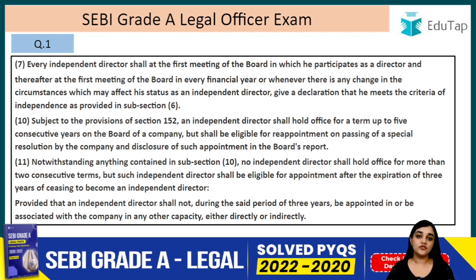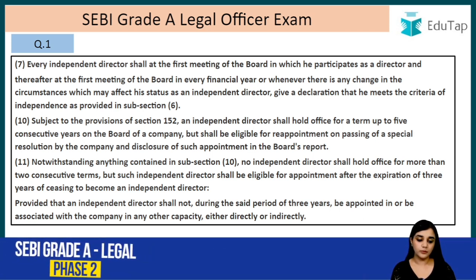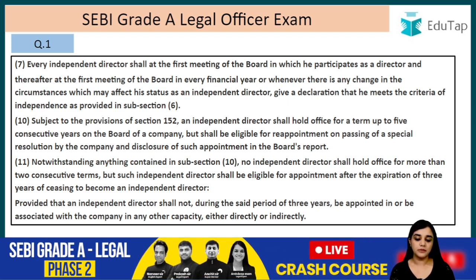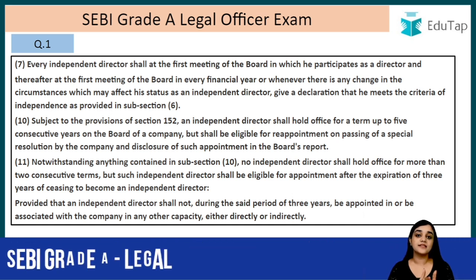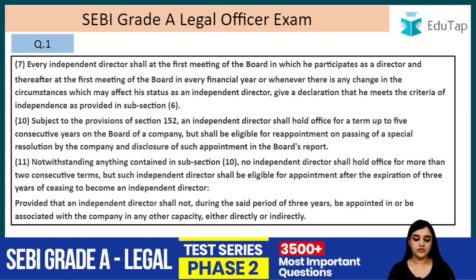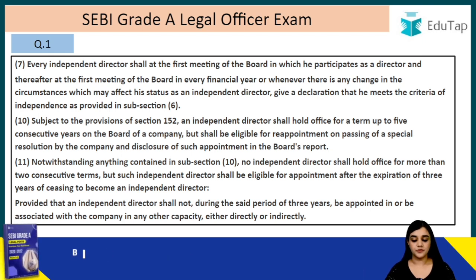And in case any change occurs, in that case he has to notify the company, right? So every independent director shall, at the first meeting of the board in which he participates as that director, and thereafter at the first meeting of the board in every financial year. So in the first meeting that he attends as that independent director, and in every first meeting of the financial year, or whenever there is any change in the circumstances which may affect his status as an independent director, give a declaration that he meets this criteria of independence as provided in subsection 6.